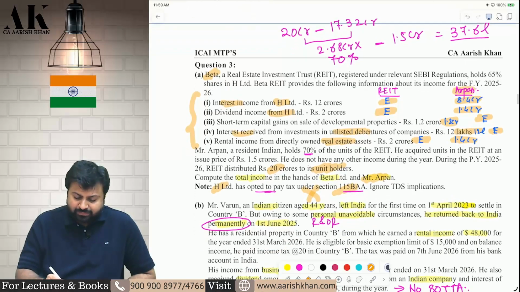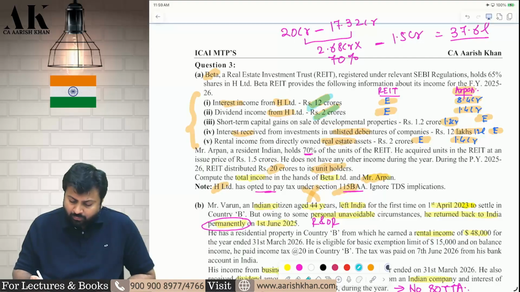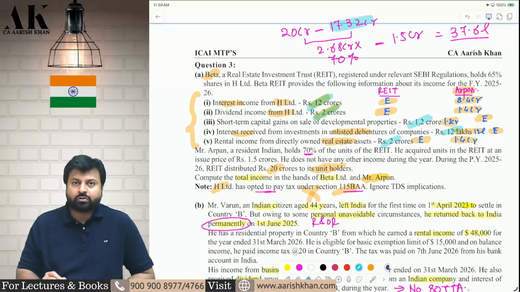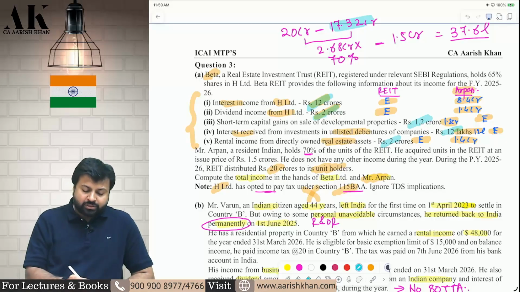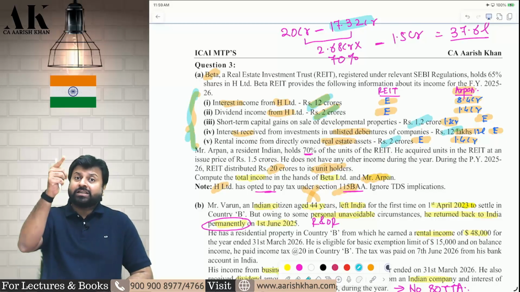So if I total all of them, this 12 crore, this 2 crore, 1.2 crore, 12 lakhs, 2 crore, the total comes to 17.32 crore. This is the total distribution of these 5 items, but the actual distribution is 20 crore.